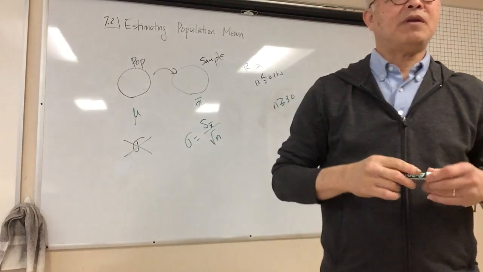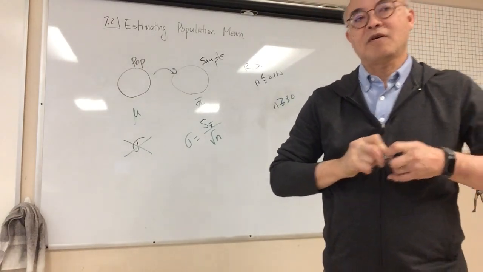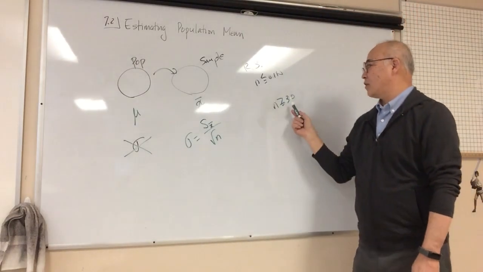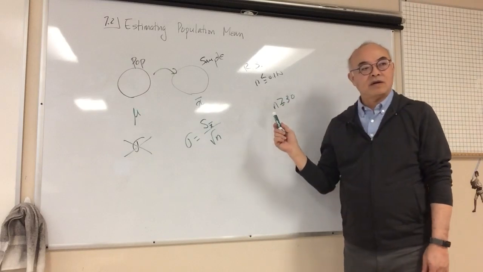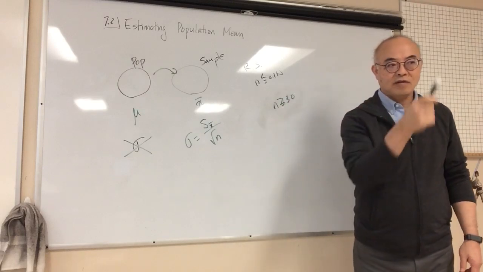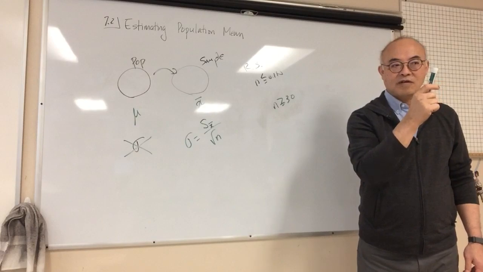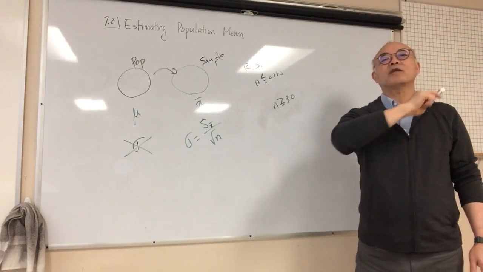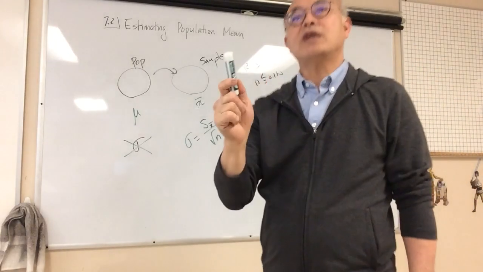Okay. Does anybody remember the significance of 30? If your sample has more than 30, then it's automatically normal. Correct. Automatic normal. And that was called the central limit theorem. Very good.